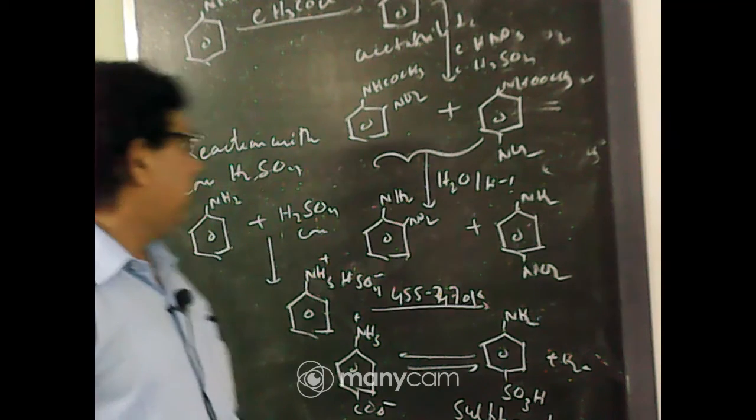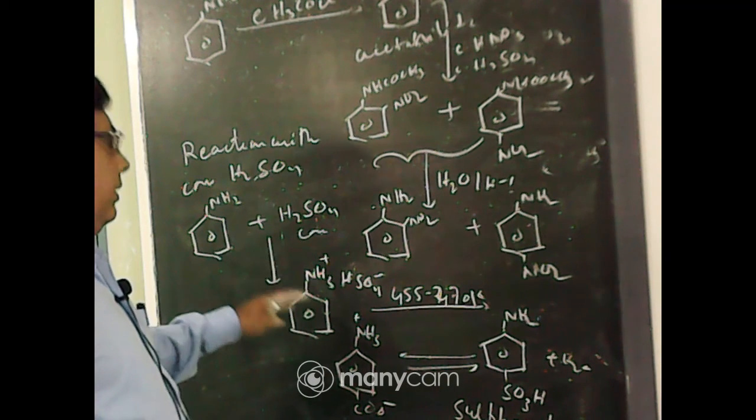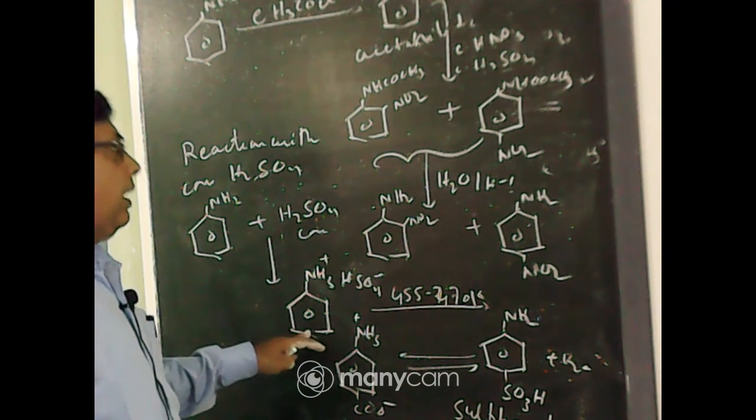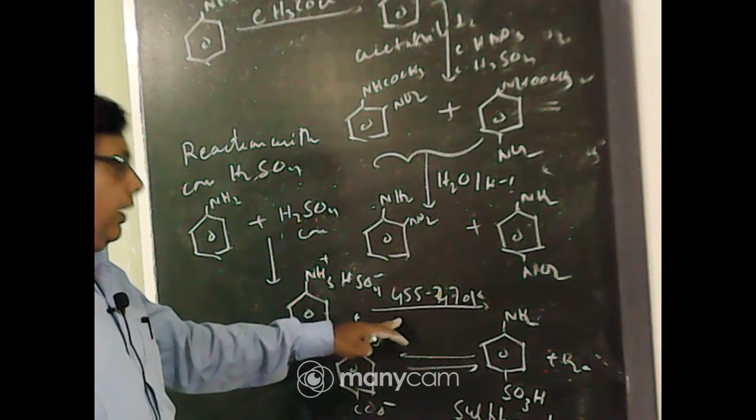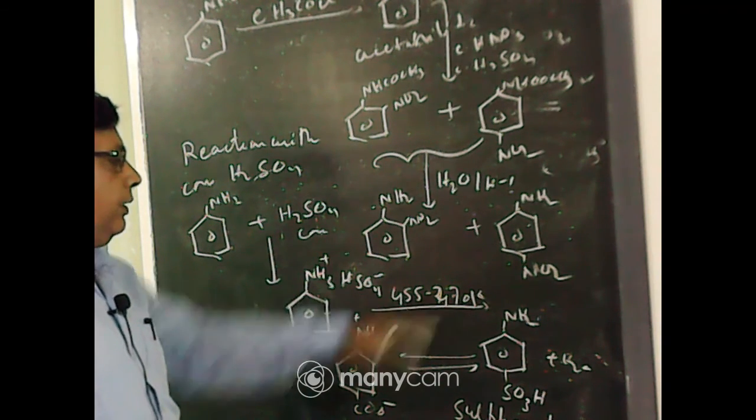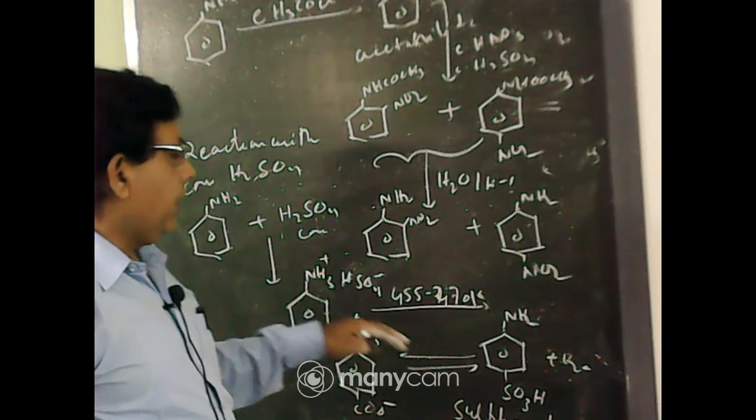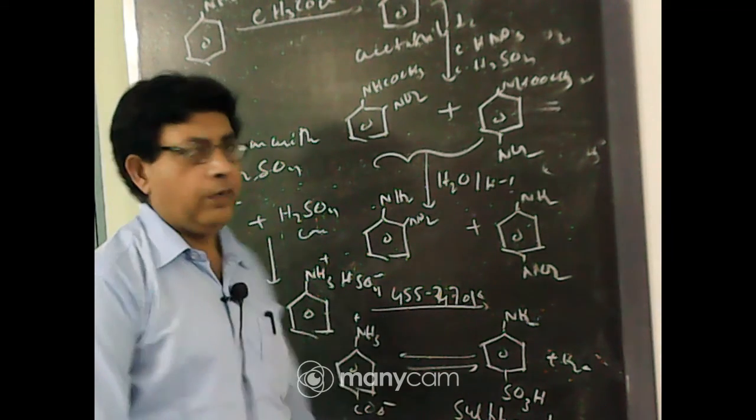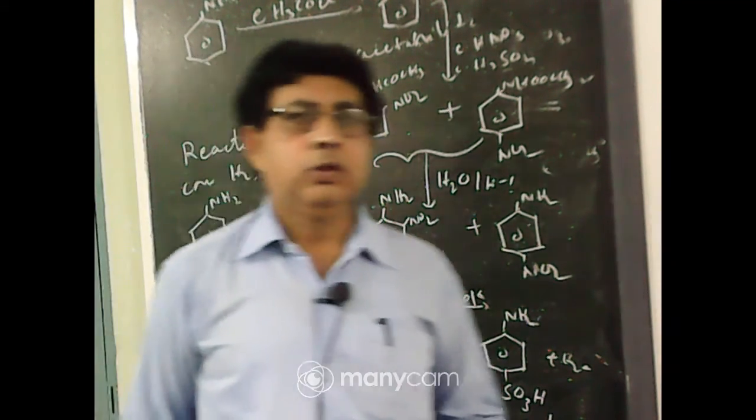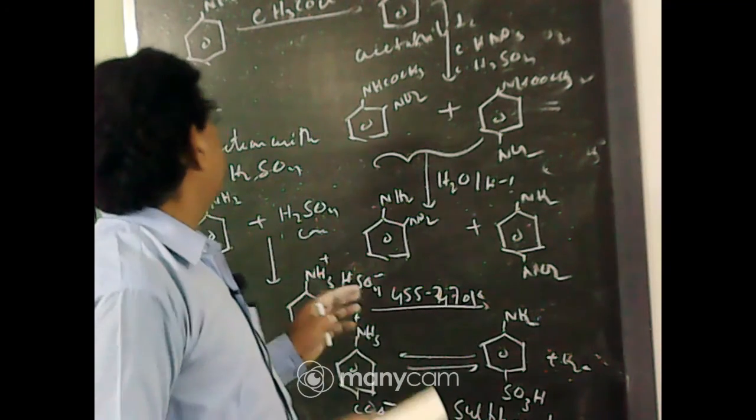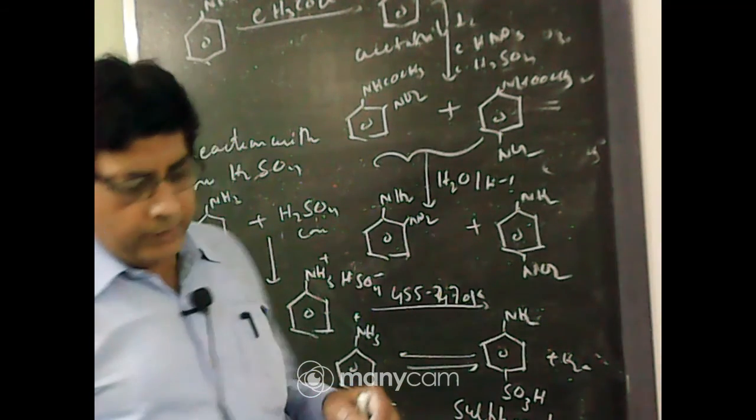So aniline on sulfonation first gives a salt, aniline hydrogen sulfate, which when heated at 455 to 470 Kelvin undergoes rearrangement to form sulfanilic acid. So this is an important reaction of aniline and primary amines.